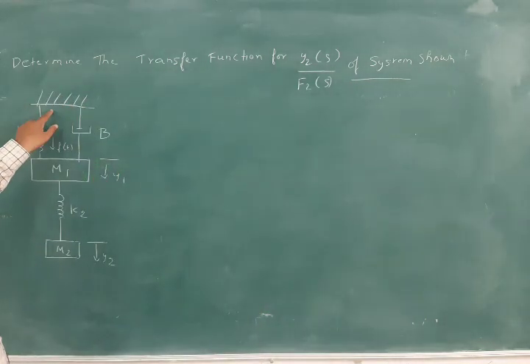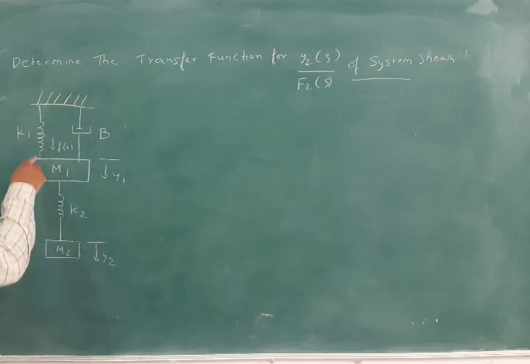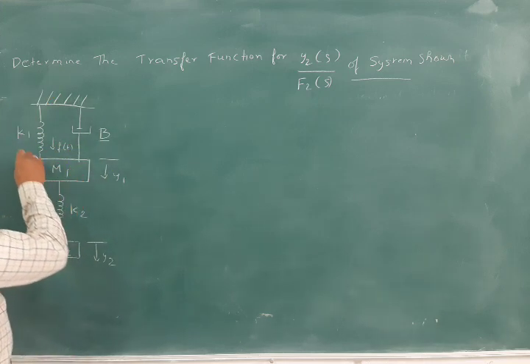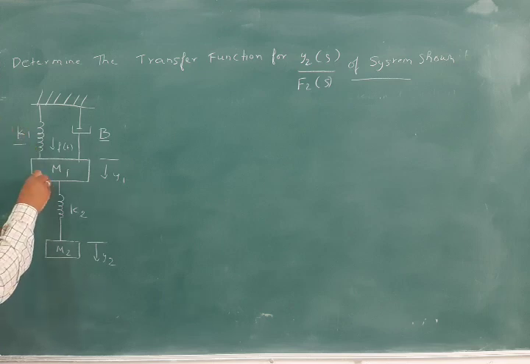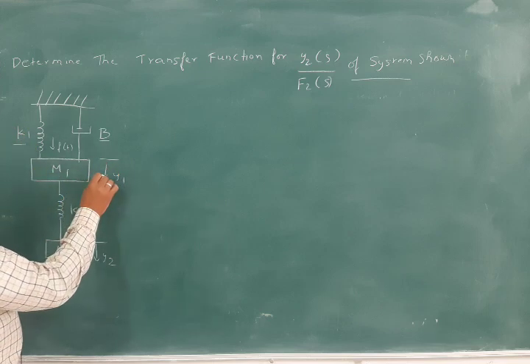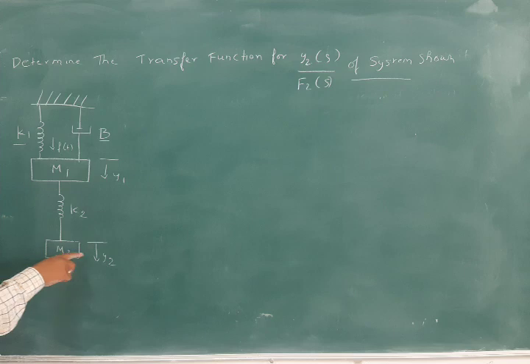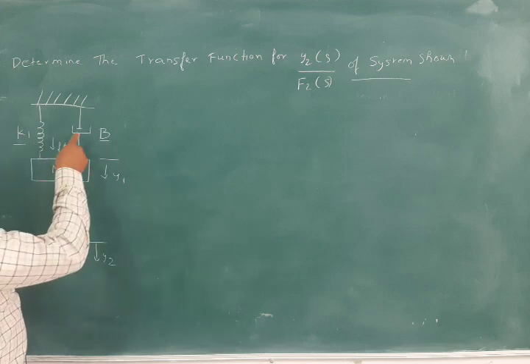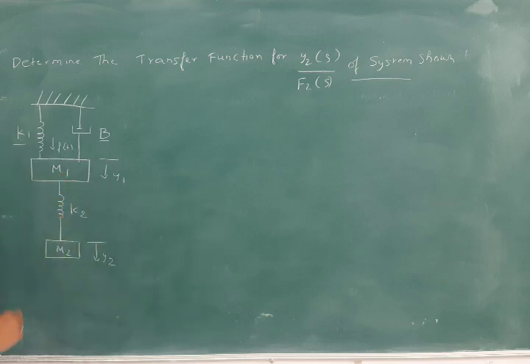You can see that one mechanical system is connected, where we have some support here, and we have one spring, a dashpot with coefficient B, and a stiffness coefficient. Also mass m1 with displacement y1 vertically, and displacement y2 for another mass m2, and the spring constant is k2 for the other spring. So you have two springs, one dashpot and two masses. We have to derive the transfer function for this.